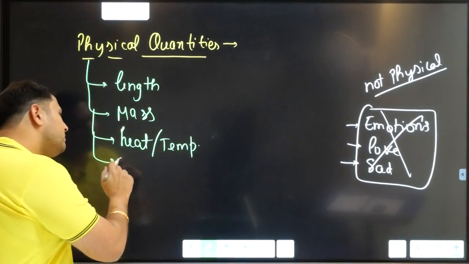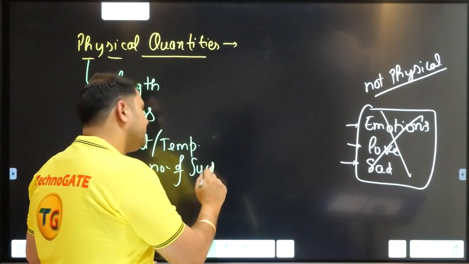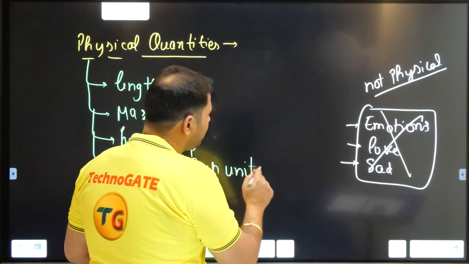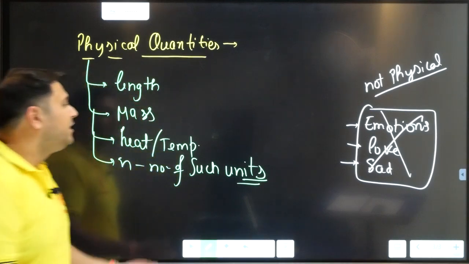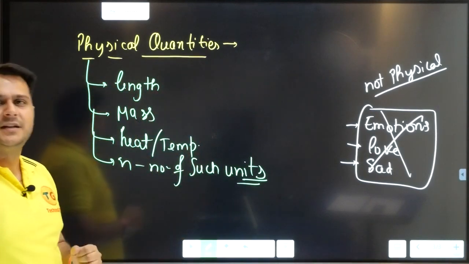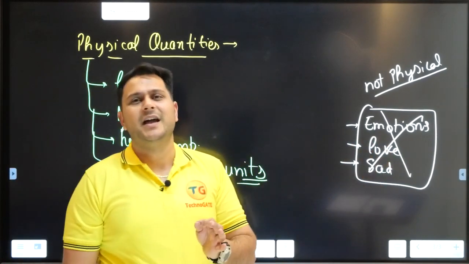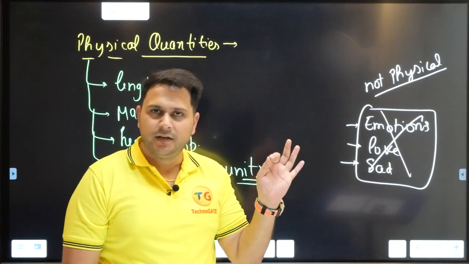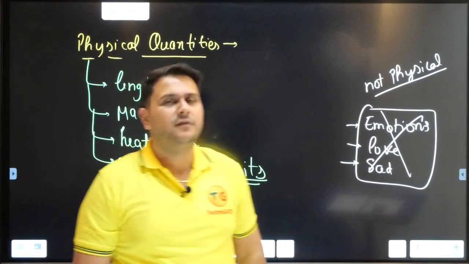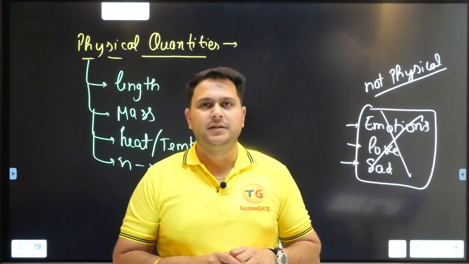Got my point? Now, there are n number of such units which occur physically and which can be measured. They will be lying under the physical quantities, and something which cannot be measured will be named as not a physical quantity. Right? So write down the definition of the physical quantities.